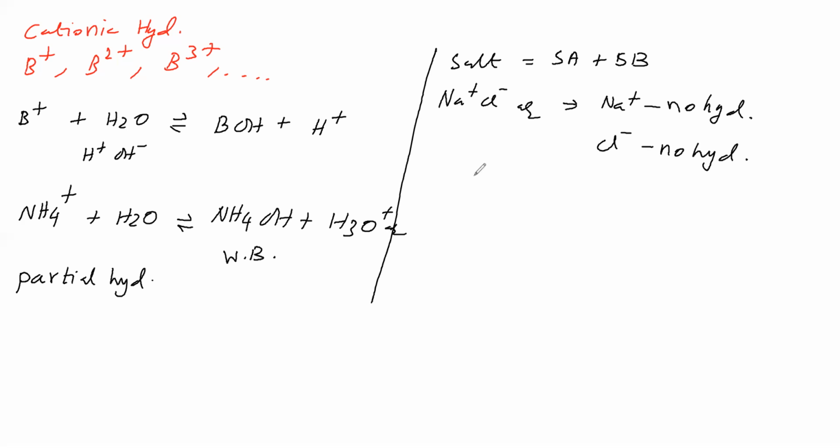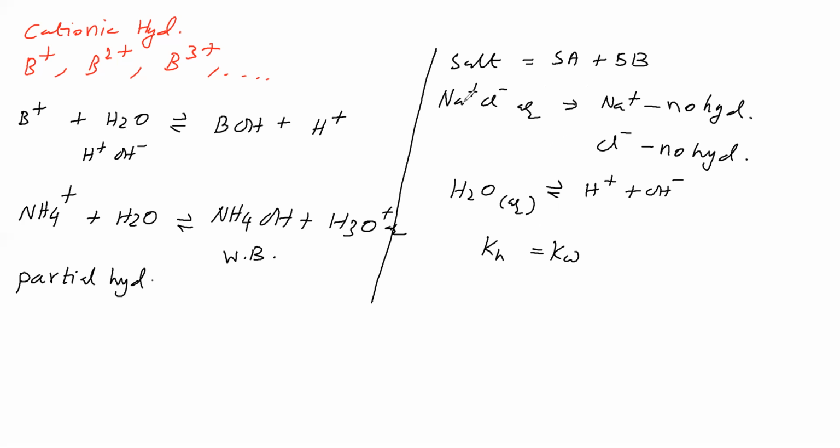So in this salt solution, the only equilibrium possible is H2O in equilibrium with H plus and OH minus. The equilibrium constant is Kw, and here we can call it the hydrolysis constant.